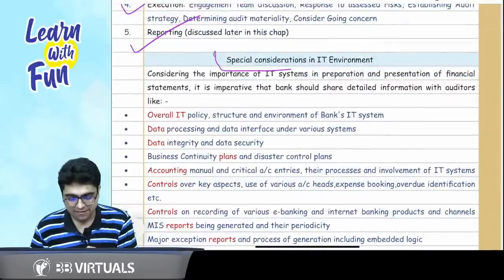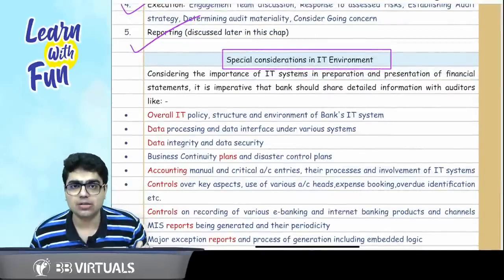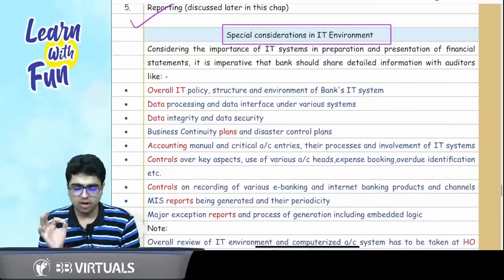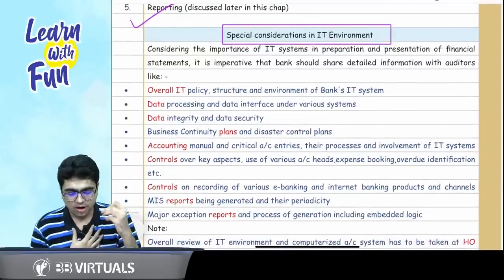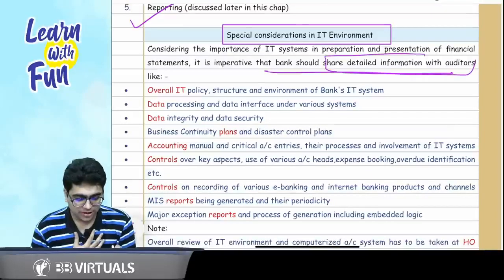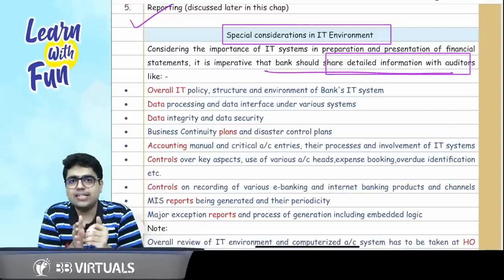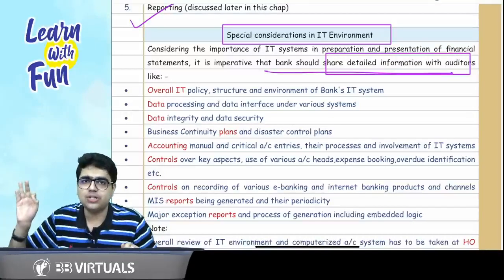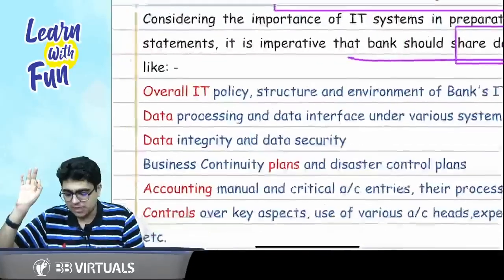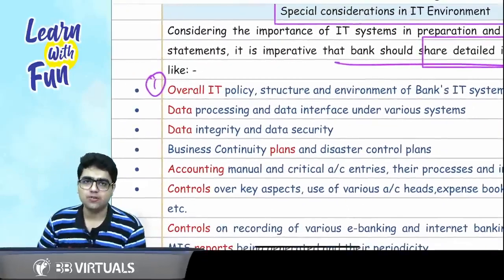Now, every bank operates in an IT environment. So what are the things that you are going to see as an auditor? First of all, for having the information, it is imperative that the bank should share the following information with the auditor. So ICAI will ask you the question: for studying the IT environment, what information do you need from the bank? What information should the bank share with you? The first point is the IT policy, structure and environment of the bank IT system.